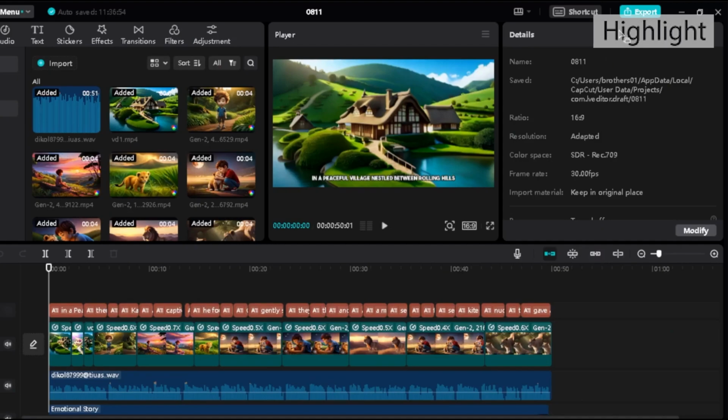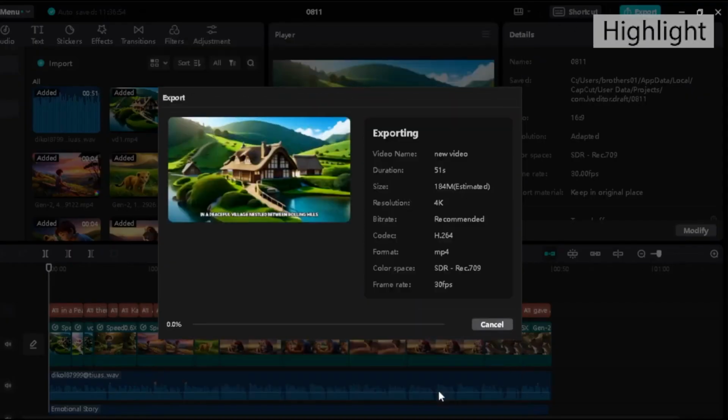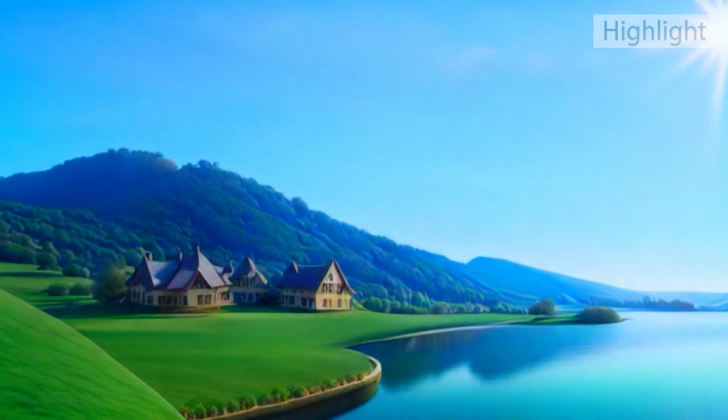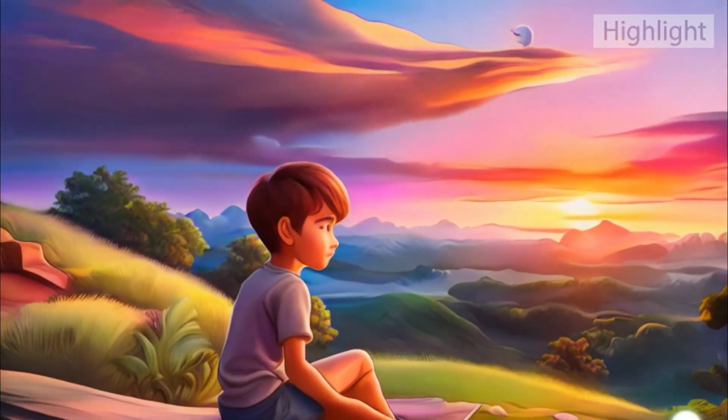Now to download this video, just go to Export. Again, Export. And it will be downloaded into your PC, so your video is ready. Now you can upload this video on YouTube and make money by monetizing your channel with Google Ads.